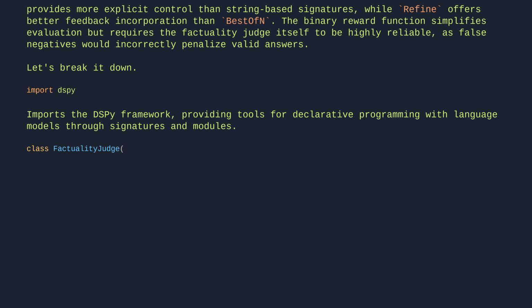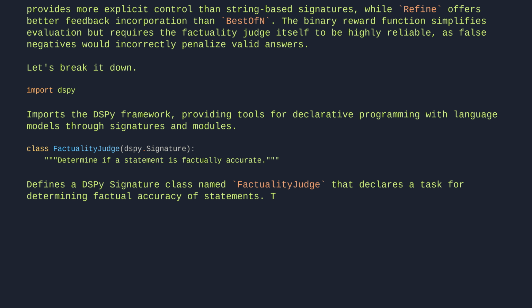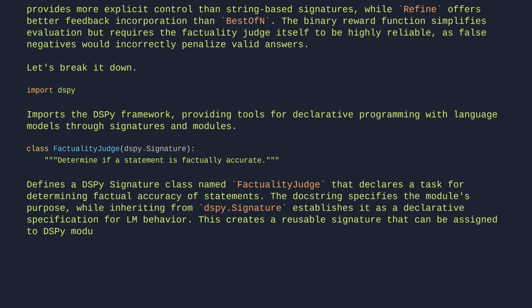Class FactualityJudgeSignature. Determine if a statement is factually accurate. Defines a DSPy signature class named FactualityJudgeSignature that declares a task for determining factual accuracy of statements. The docstring specifies the module's purpose, while inheriting from dspy.Signature establishes it as a declarative specification for LM behavior. This creates a reusable signature that can be assigned to DSPy modules to perform factual verification tasks.